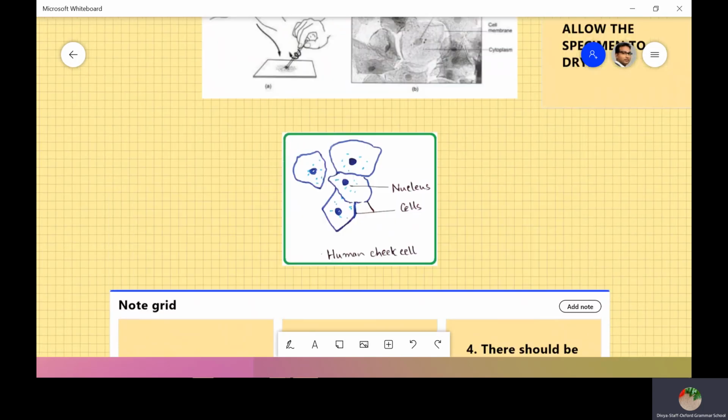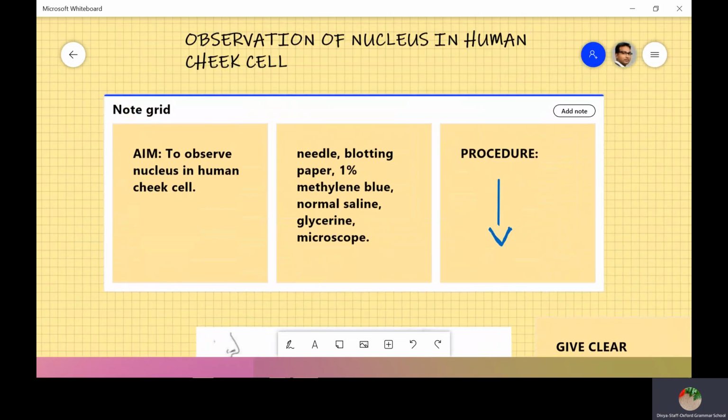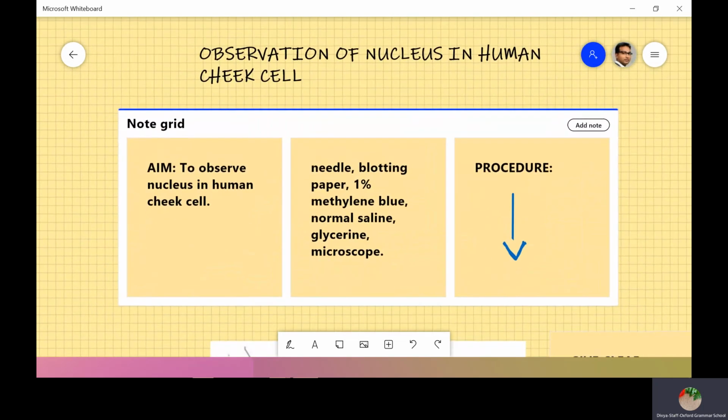I hope you understood the class, children. Do the assignment properly. Write a brief note on nucleus with a neat labeled diagram.